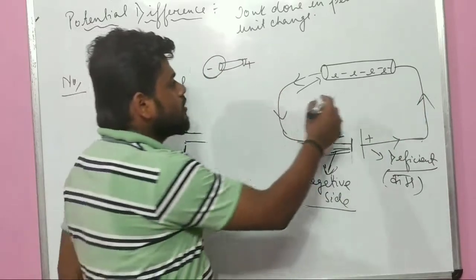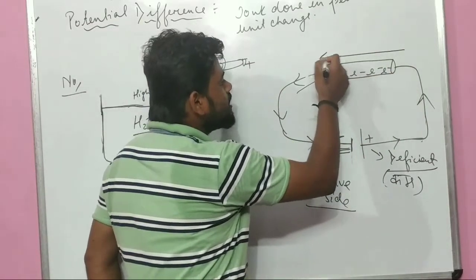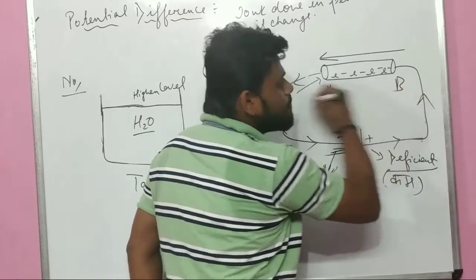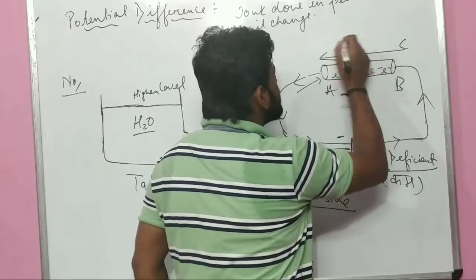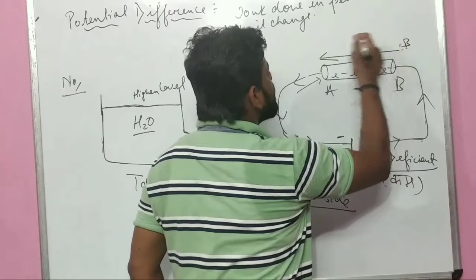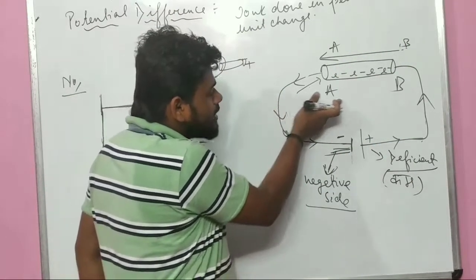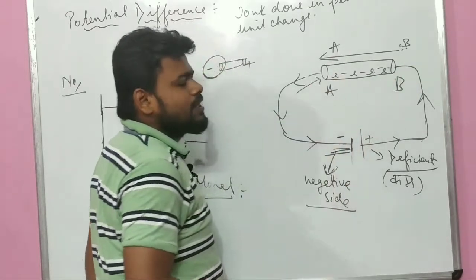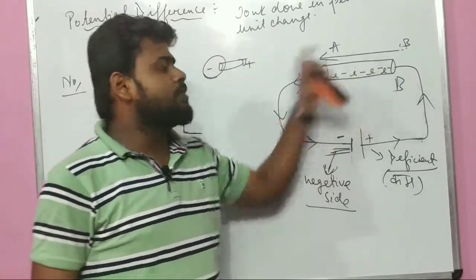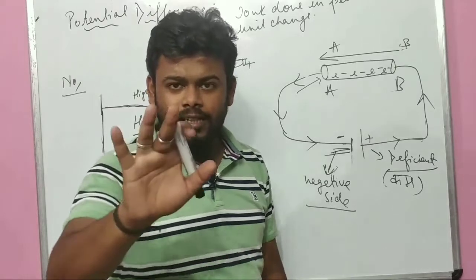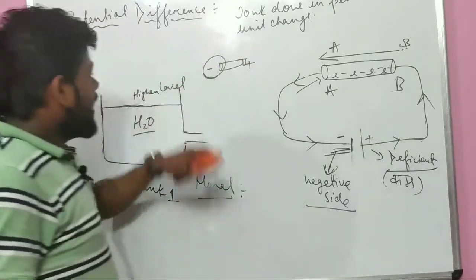That's the reason current always flows in the opposite direction. If here is A, here is B, the current always flows from B to A. Did you understand? If the electron is passing from A to B, then the current will flow in the opposite direction, B to A. Is it clear to you? Now let us stick to the topic.